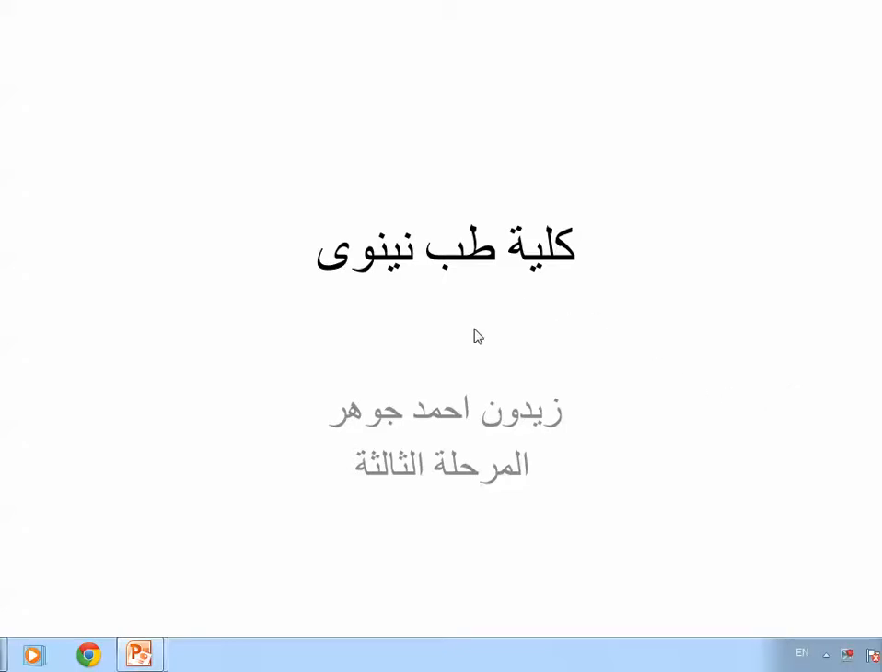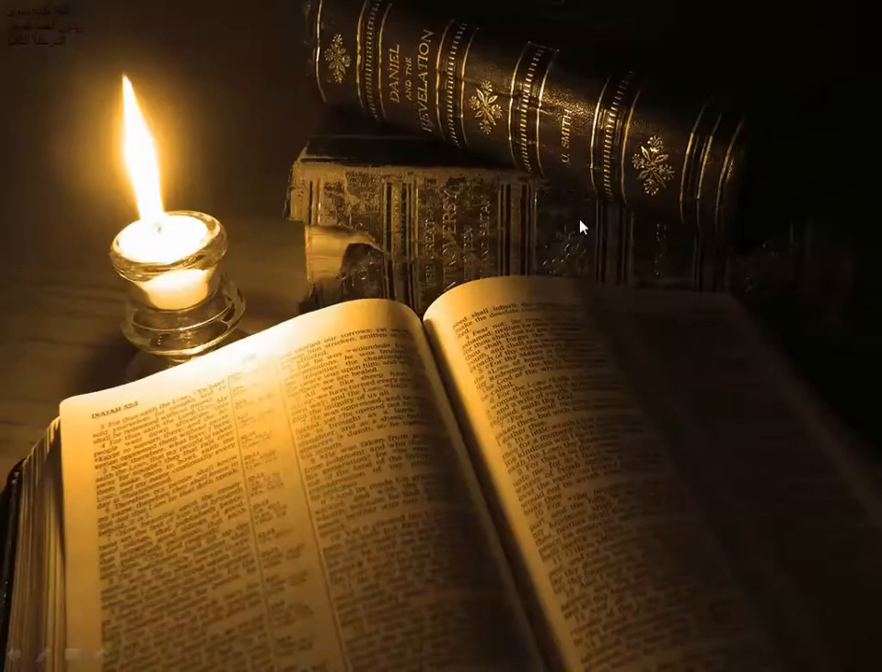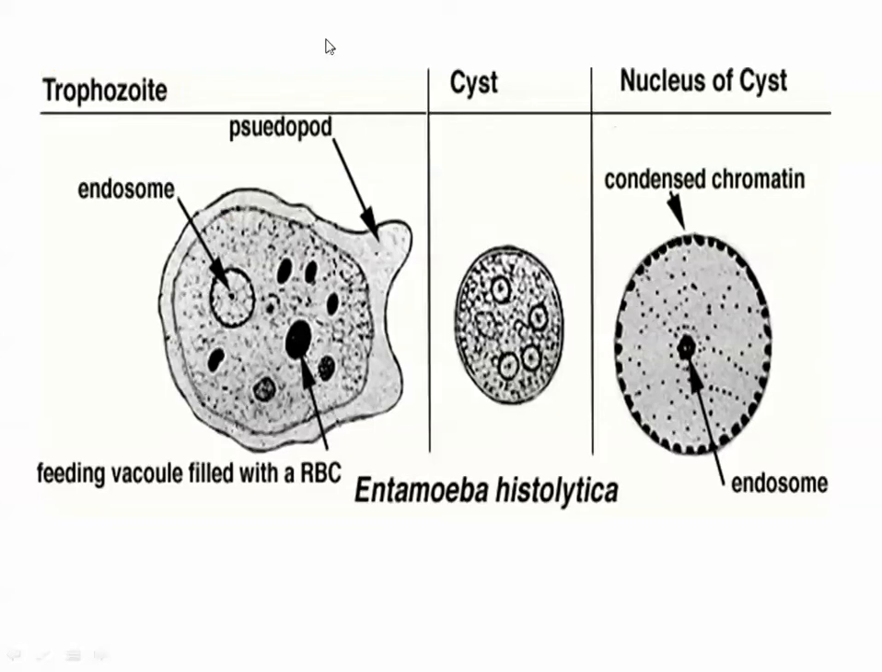Today we are going to study parasitology, a very exciting subject, in E. histolytica protozoa. Okay, in the name of God, we start. E. histolytica is presented in three stages: trophozoite stage, cyst stage, and pre-cyst stage, which is not clear here. Now the trophozoite stage is the stage that causes the disease, and the cyst stage is the infective stage, the stage that would enter and cause the infection to the human.